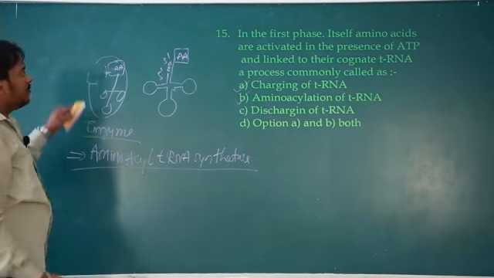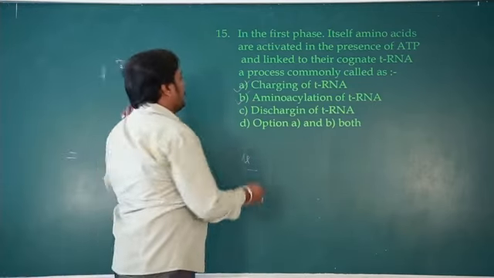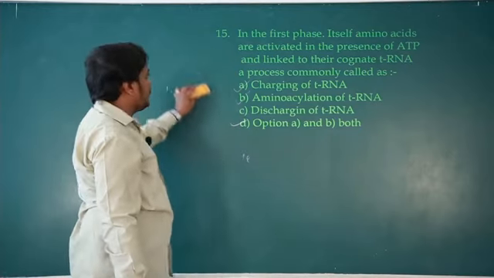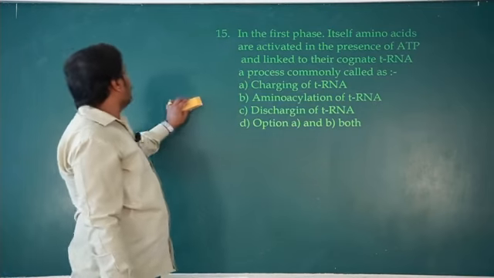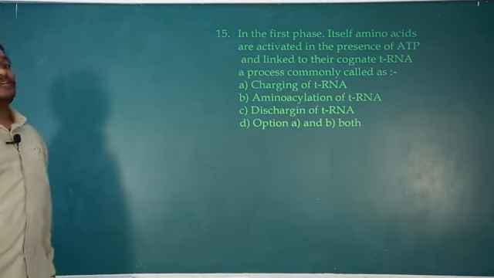So this is about the adapter molecule. Considering both, options A and B are both the right options. It is also called aminoacylation of tRNA or charging of tRNA. So only after this charging can tRNA enter into translation.